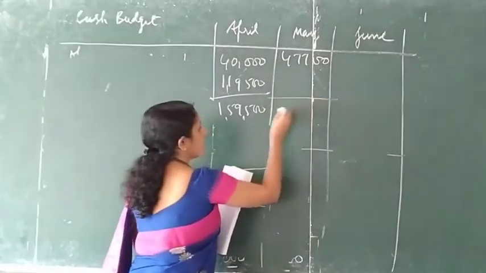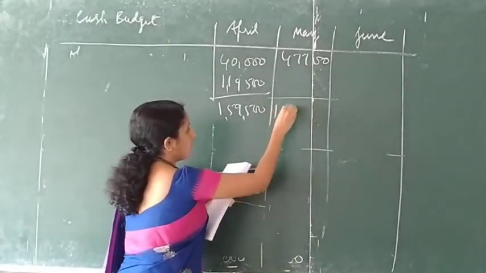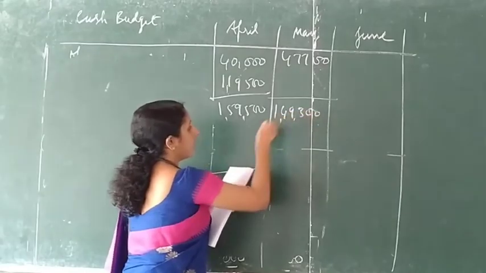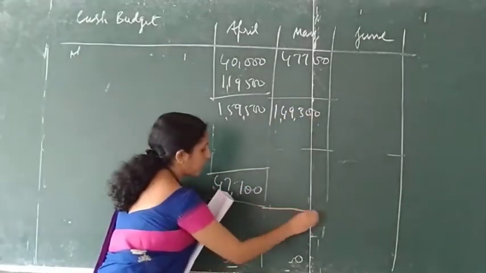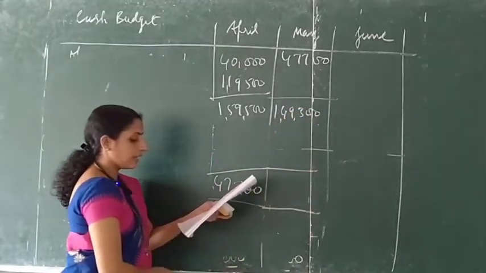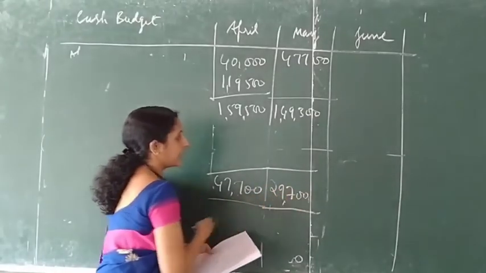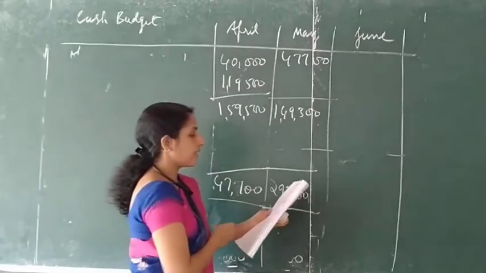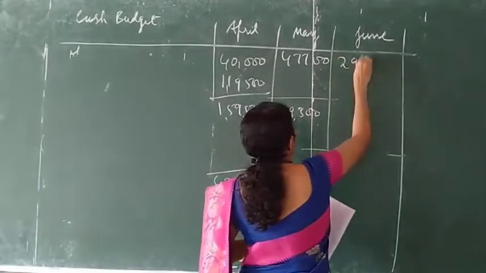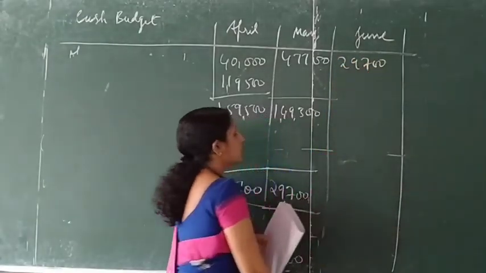After adding the receipts, the total will be 1,49,300. After deducting the payments, the closing balance will be 29,700. So 29,700 will be the opening balance for June.